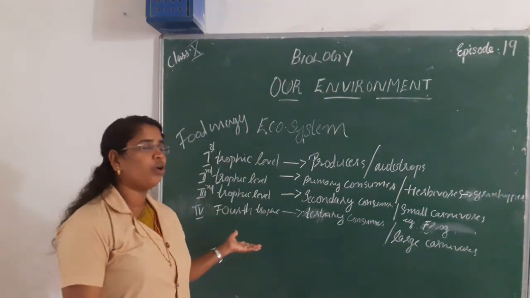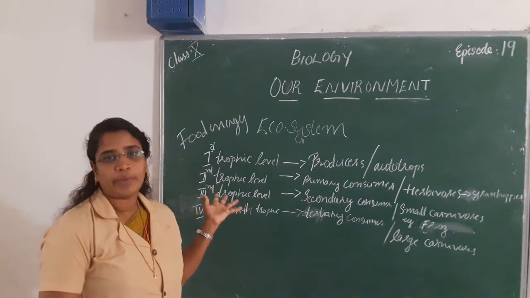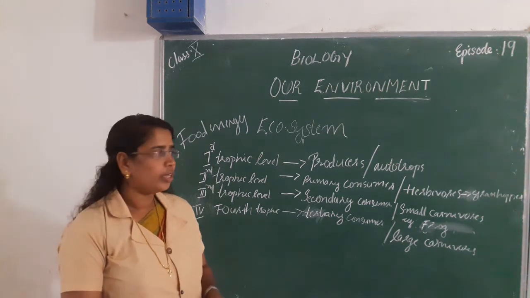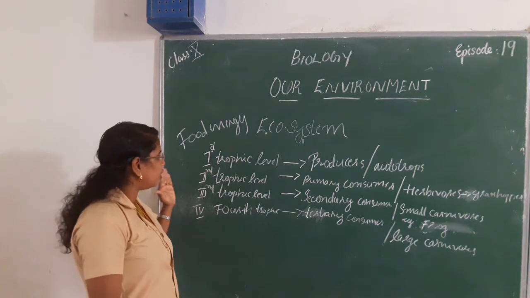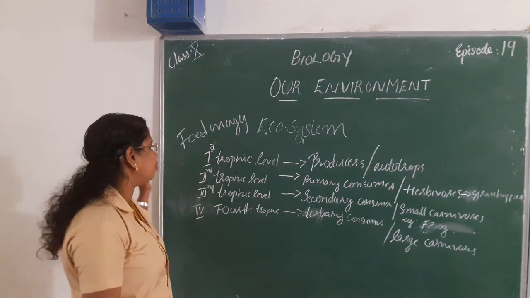The connection or link of food chains makes a food web. Then these are the different trophic levels we can see.